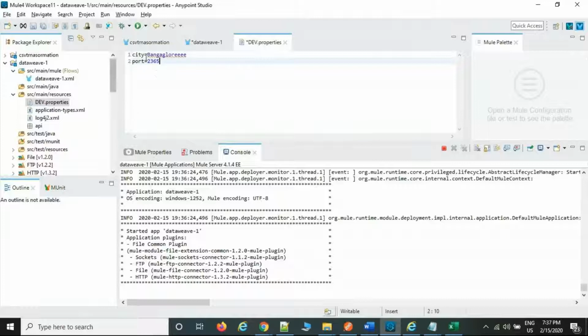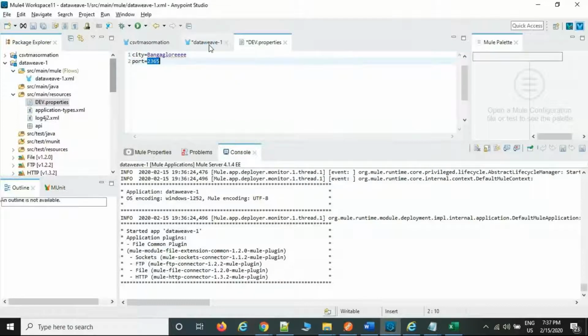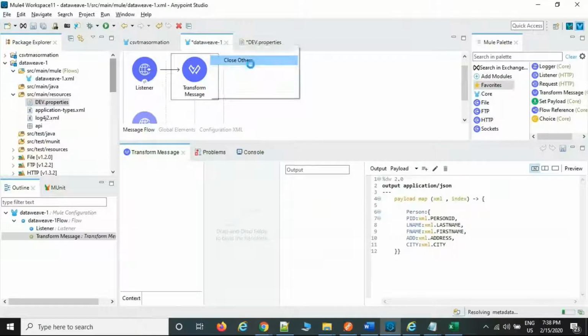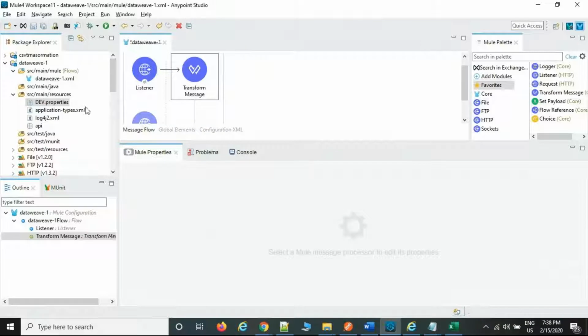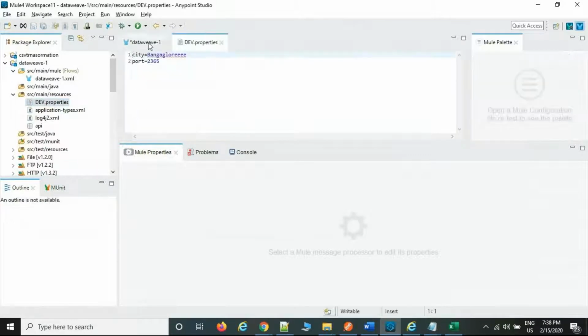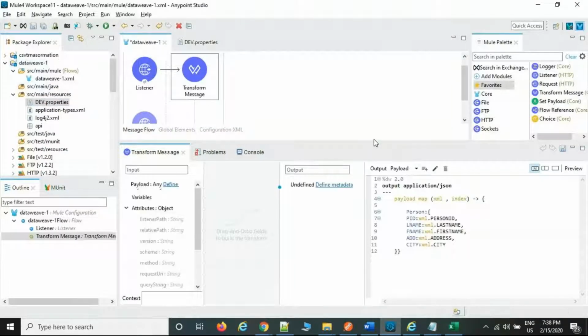But how will the system understand, right? This is the key. This is the value. This is the key. This is the value. Okay. Now you have created the property file. Now again go back to your project. This is your project, right? Let me close the others. Yes, okay. Now this is the property file which you have created under this project, the day1 project.